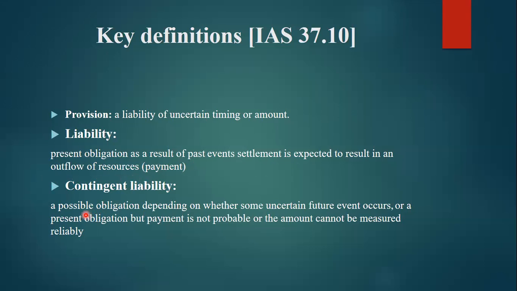Then contingent liability: a possible obligation depending on whether some uncertain future event occurs, or a present obligation but payment is not probable or the amount cannot be measured reliably. See, it's a liability. A possible obligation depending upon whether some uncertain future event occurs.